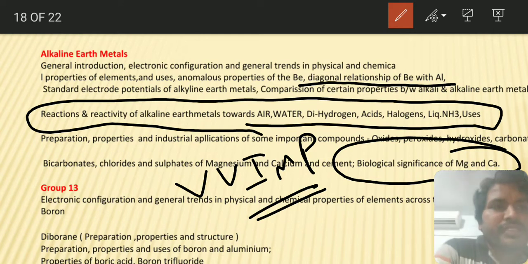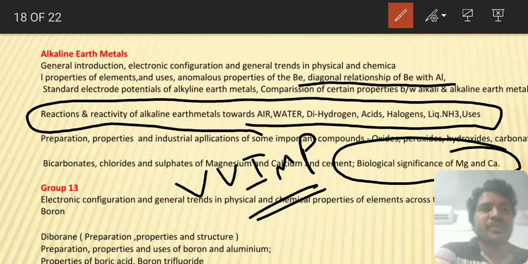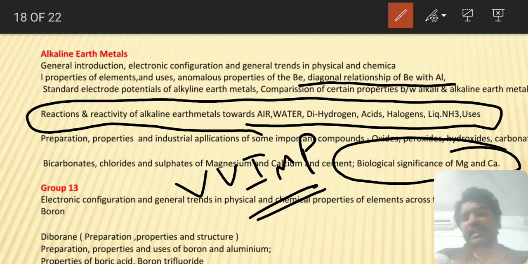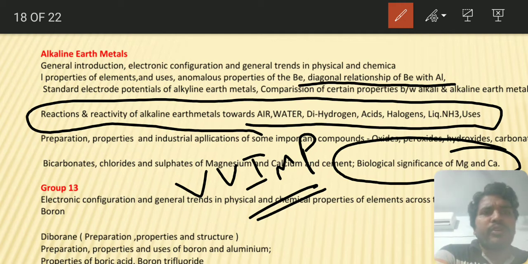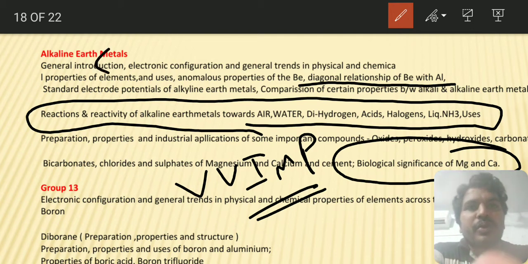What is the significance, you can solve in biology, but be careful here also. Calcium ions are useful in blood clotting. Magnesium ion is present in chlorophyll. In the sodium and potassium pump, those ions are useful. Since they are biologically related, biological significance is very, very important.